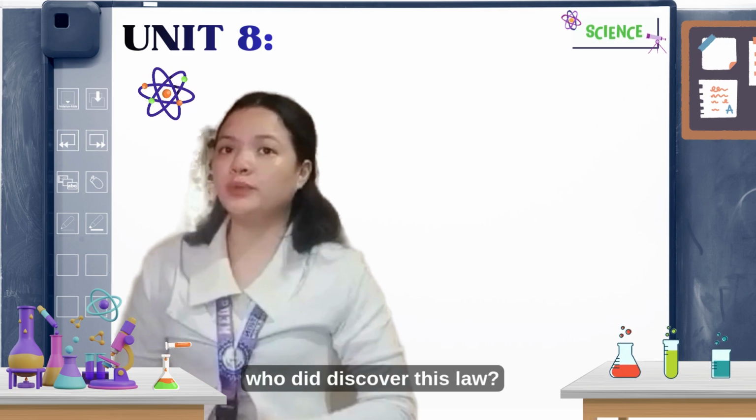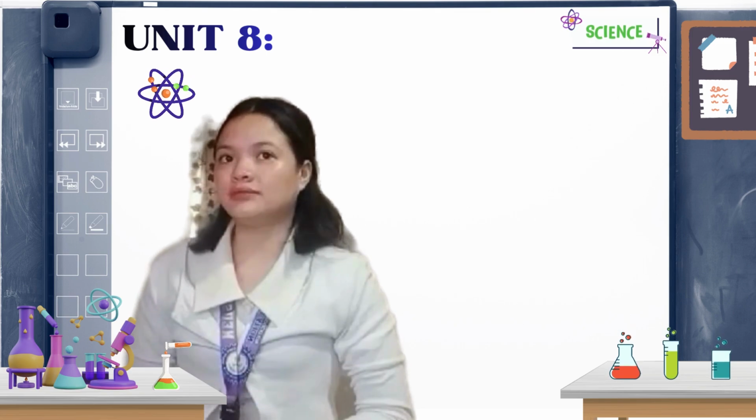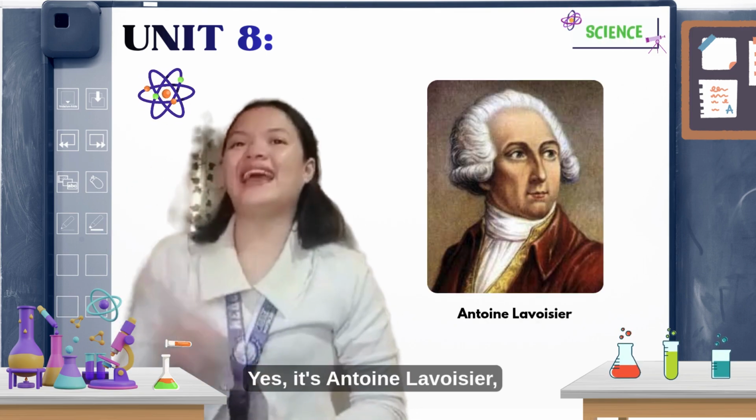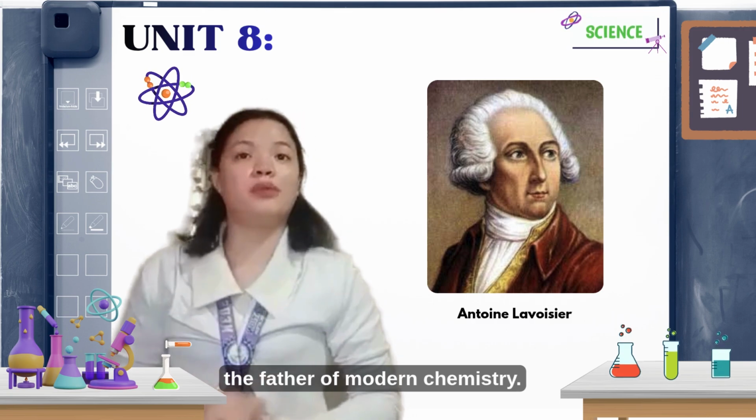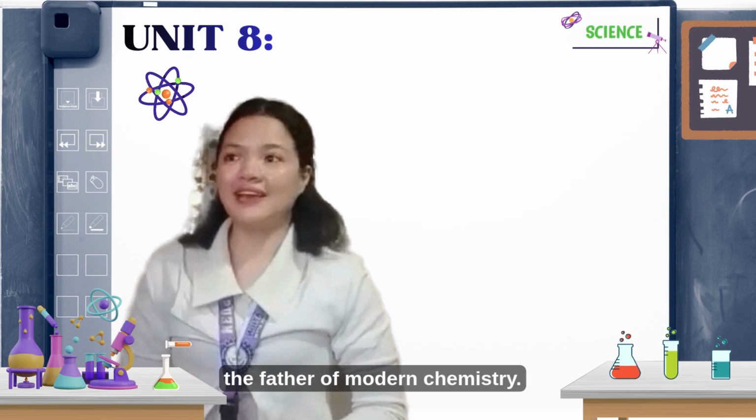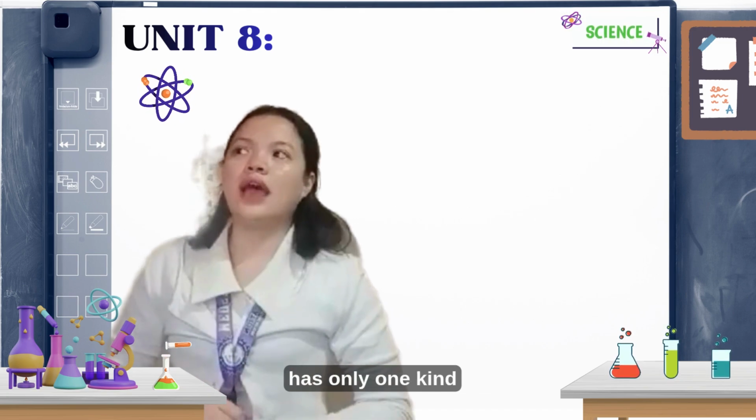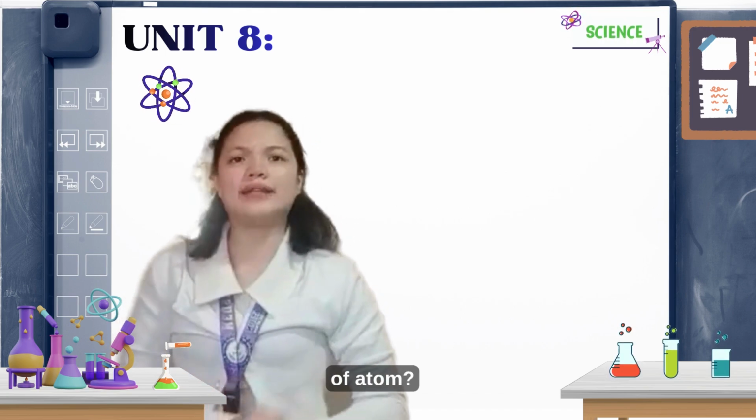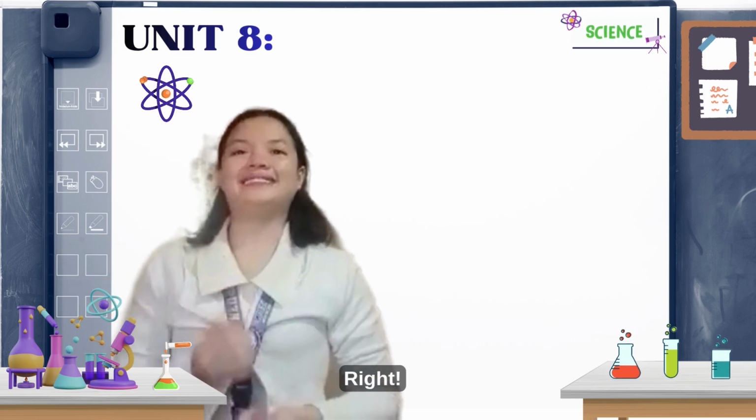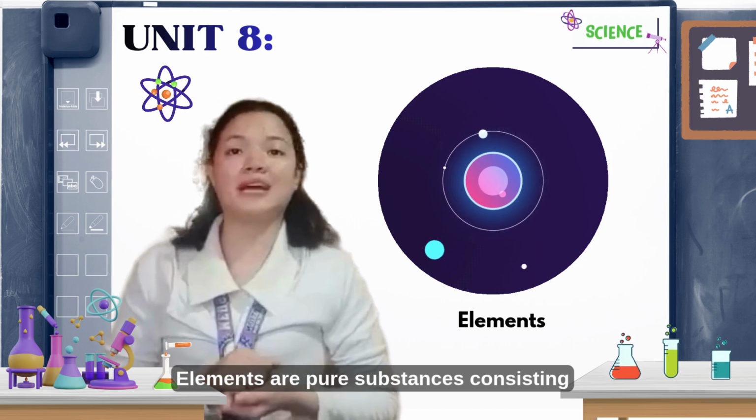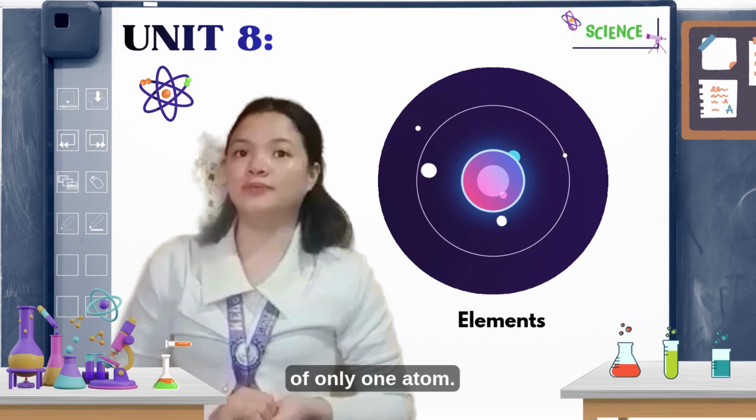And for number 2, who did discover this law? Yes, it's Antoine Lavoisier, the father of modern chemistry. Number 3, what do we call matter that has only one kind of atom? Right! Elements are pure substances consisting of only one atom.